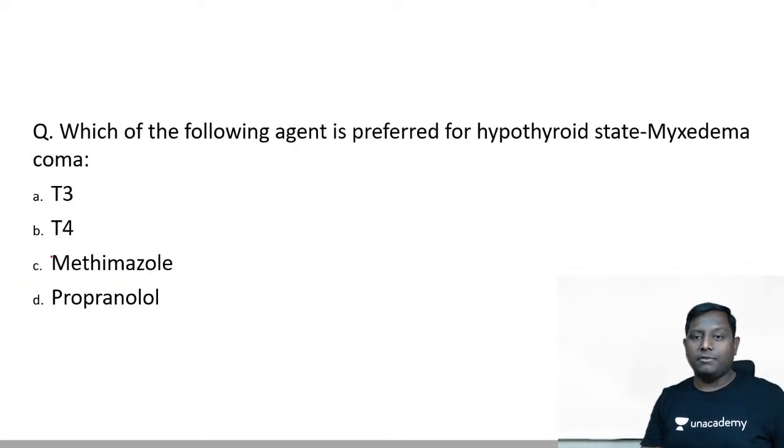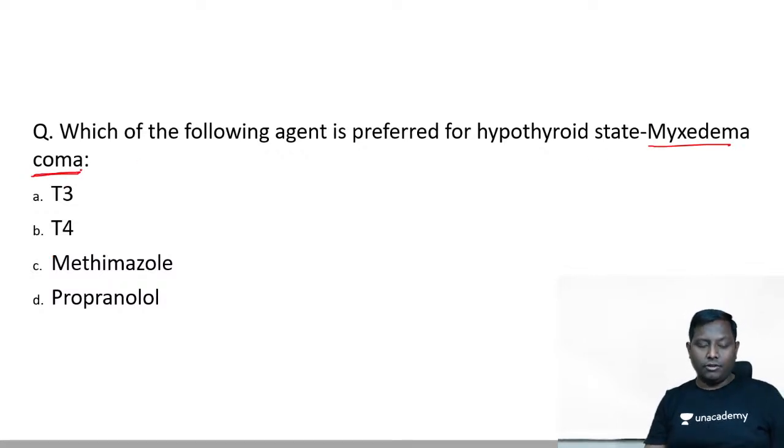Which of the following agents is preferred for the hypothyroid state myxedema coma? For myxedema coma, which of the following drugs will you be using? T3, T4, methimazole, propranolol.